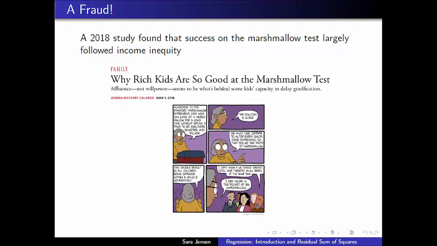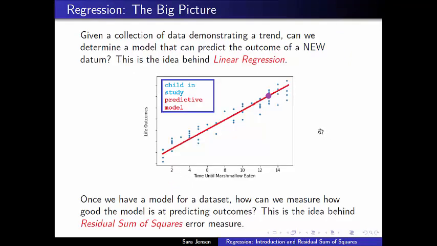Self-control and willpower, while desirable traits, are not a magical predictor of happiness in life. Nor, I should say, is income, but that's a different story. But what I do want to take away from the marshmallow test is the big picture. We have some sort of collection of data.